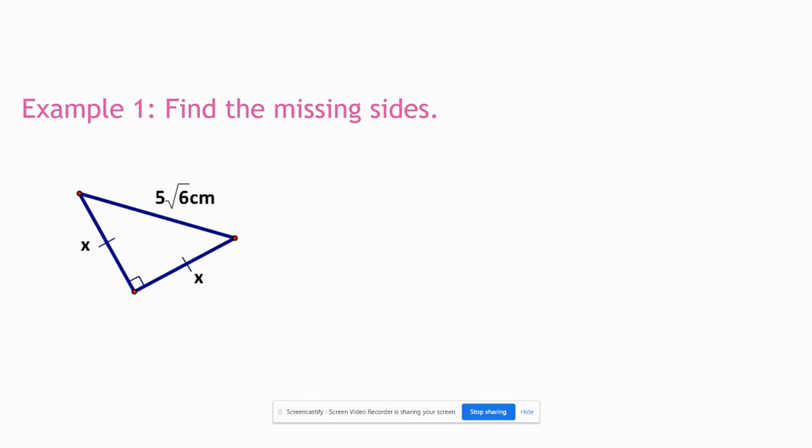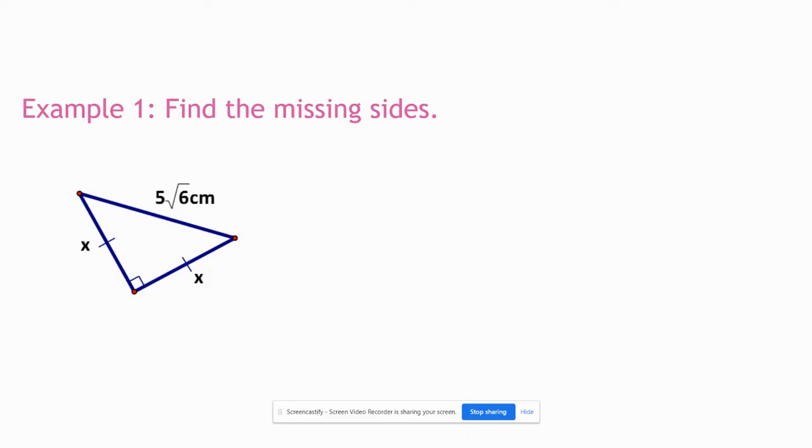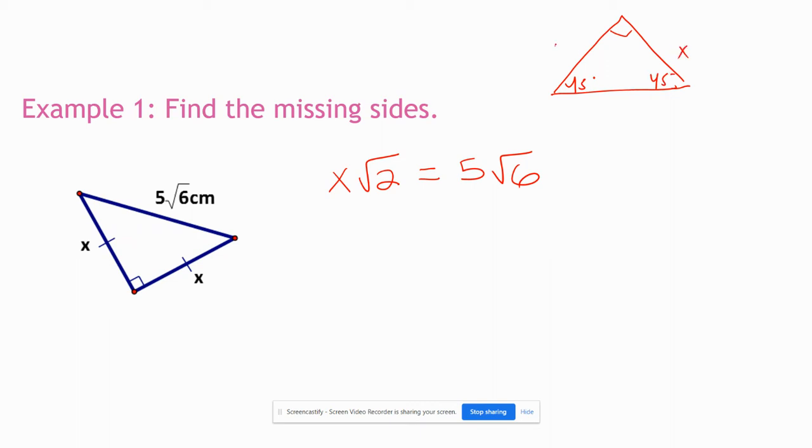So let's go ahead and do a problem. What you're going to do with these questions, and it'll work the same with the next special right triangle I show you, is you're going to take the side that's given to you, which in this case happens to be the hypotenuse, right? If you remember from the previous slide, the hypotenuse was x square root of 2. So I'm going to set that equal to 5 square root of 6. Now, just for reference, I'm going to go ahead and redraw my 45, 45, 90 triangle, so I don't have to keep on looking back and forth, okay?